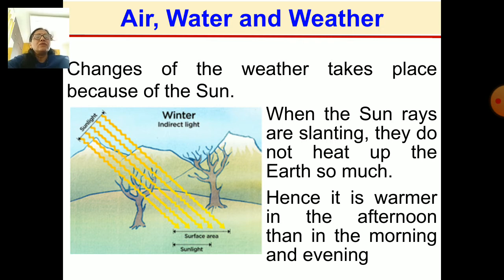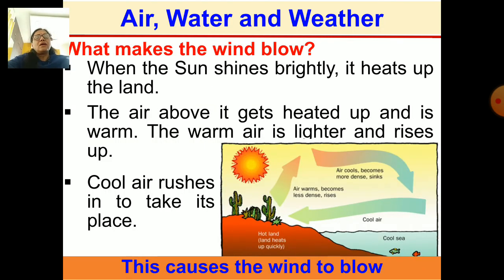Okay, now see here, as you know, the sun is shining in the daytime. So when the sun shines brightly, what happens? It heats up the land. And what happens when the air also becomes warm? As the land is heated, the air also becomes warm, and the warmer air is lighter, and so it rises up.